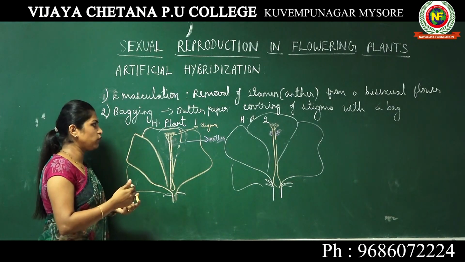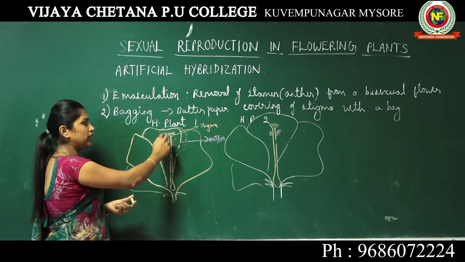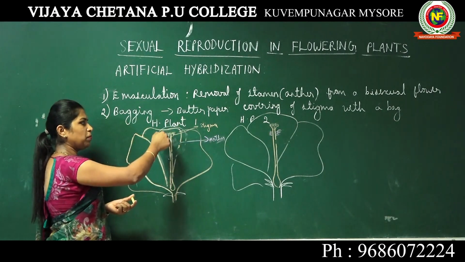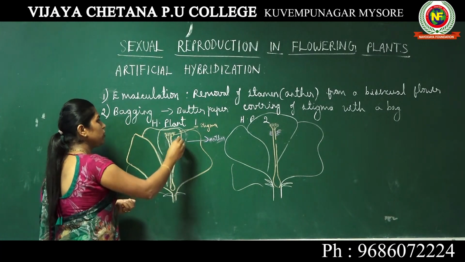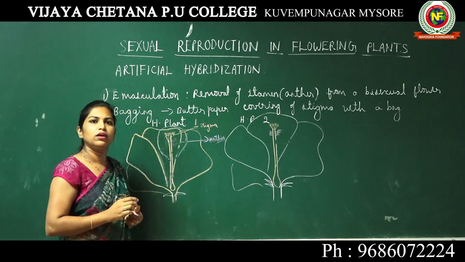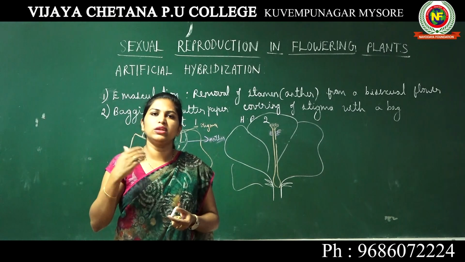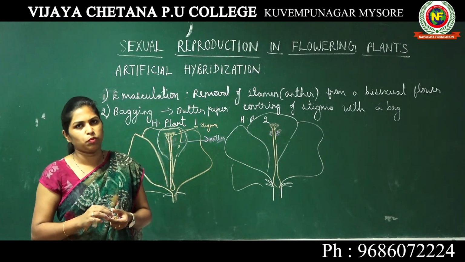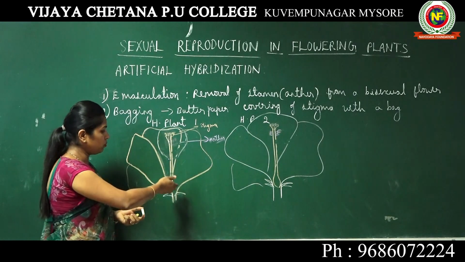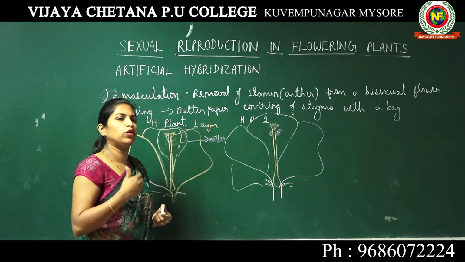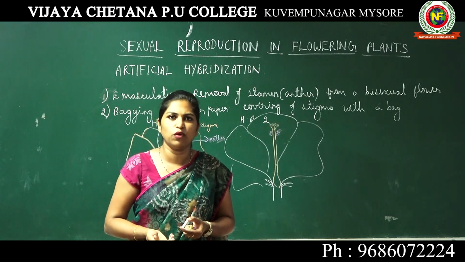Okay, we also have to make sure that once we dust the pollen grains taken from plant 2 on the stigma, we again cover this stigma with butter paper, so that again there is no chance of cross pollination. Once the pollination is done and fertilization is done, the seed is formed.